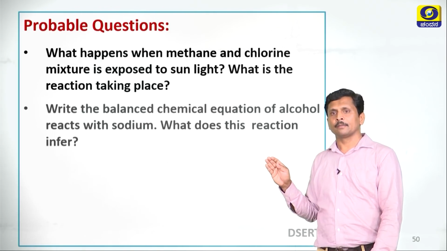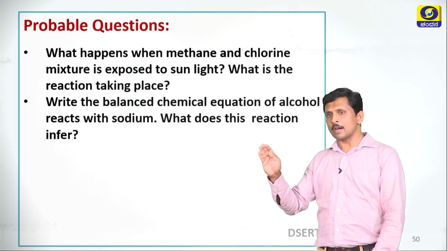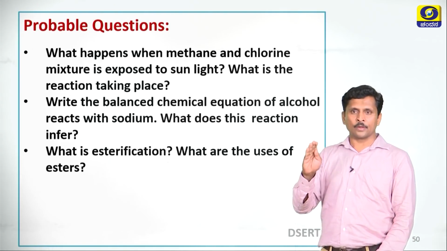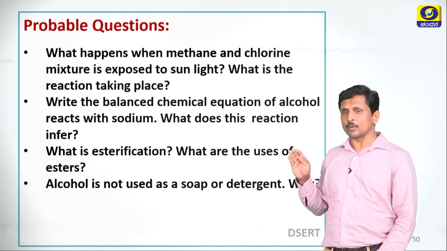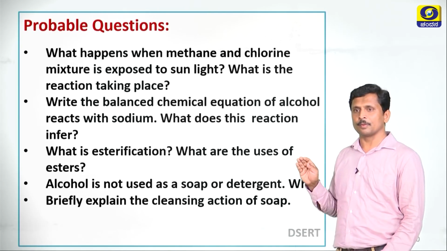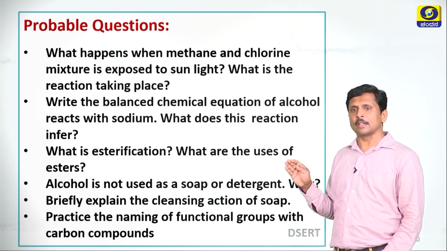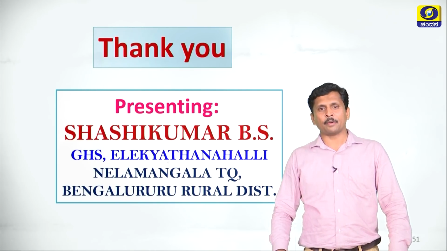Then what happens when methane and chlorine mixture is exposed to sunlight, what is the reaction taking place, write the balanced chemical equation of alcohol reacting with sodium, what does this reaction infer, what is esterification, what are the uses of esters, alcohol is not used as a soap or detergent, why, briefly explain the cleansing action of soap, then practice the naming of functional groups with carbon compounds. Dear students, today we discussed important learning points in the chapter Carbon and its Compounds.